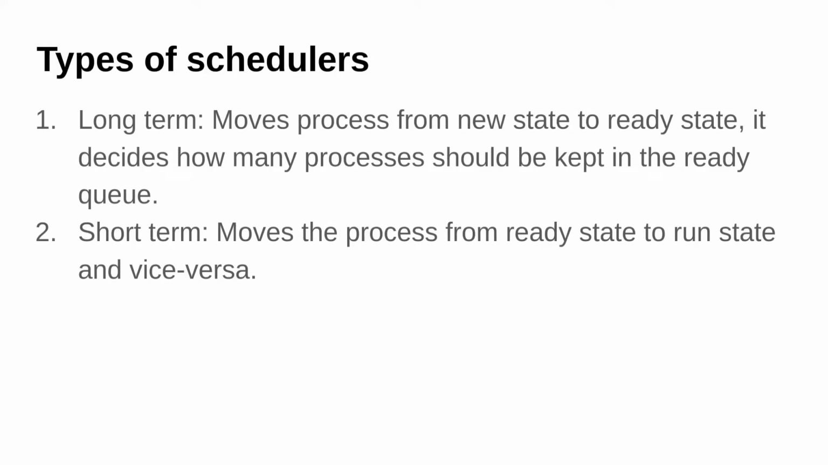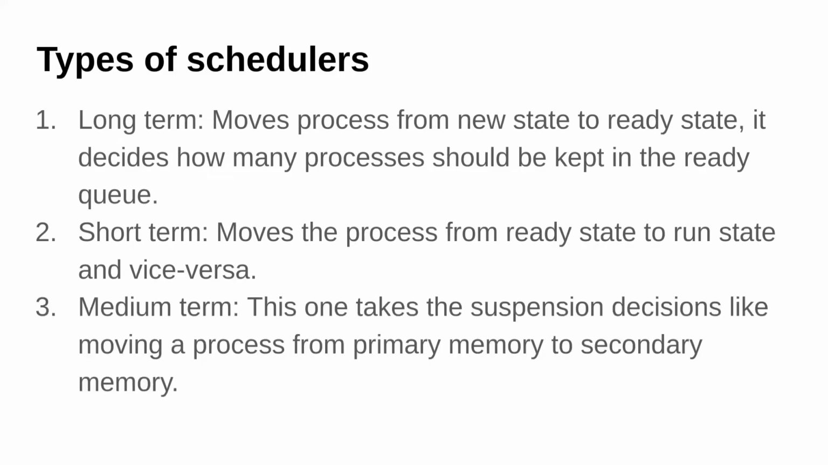Next up is the short-term scheduler. The short-term scheduler moves a process from the ready state into the running state and vice versa. So if we want to move the process from the running state back into the ready state, that is also done by the short-term scheduler. Third one is the medium-term scheduler. This one does the suspension part, like suspended ready and suspended wait. These are handled by the medium-term scheduler.